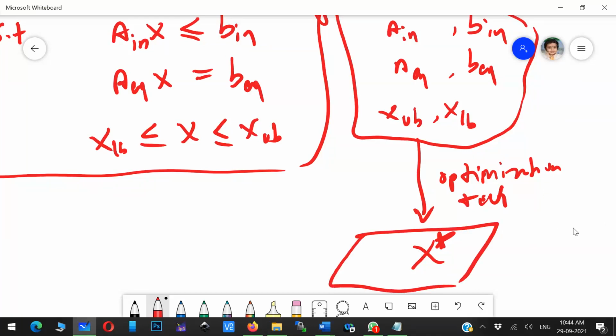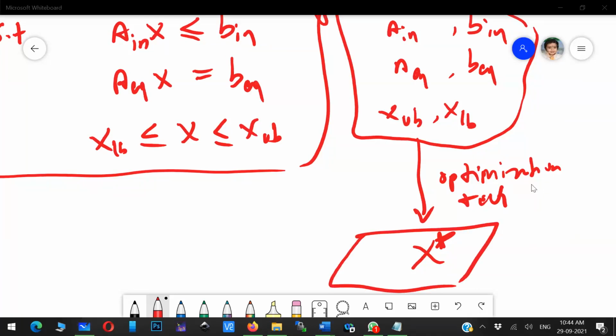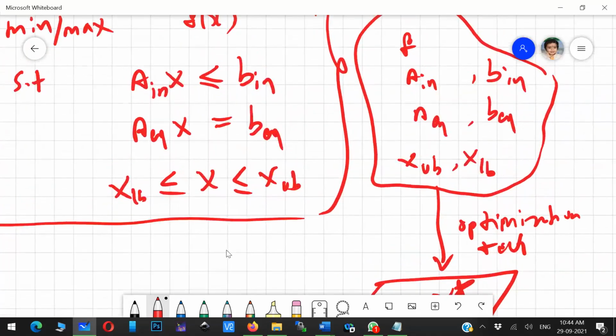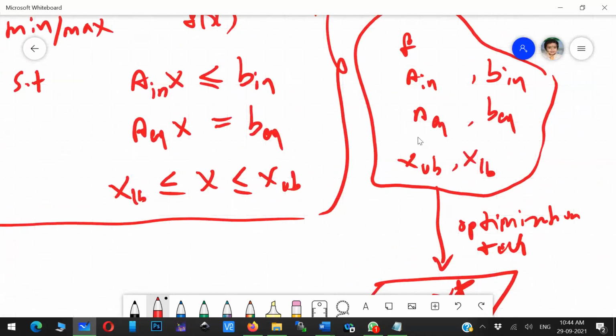That is the best output; you don't have any other value better than this x star. So that's why everybody uses optimization techniques.